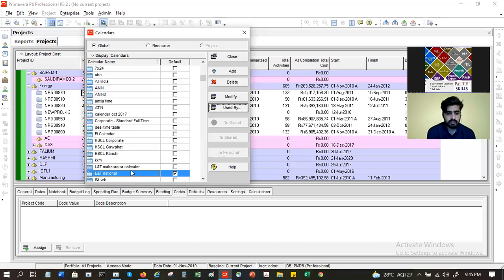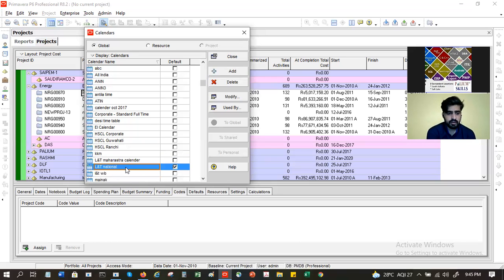So you can have separate calendars for each state: L&T Maharashtra calendar, L&T West Bengal calendar, L&T National calendar, HSCL corporate calendar, HSCL Guwahati calendar, HSCL Ranchi calendar. This way, you can define different types of calendar as per your need.